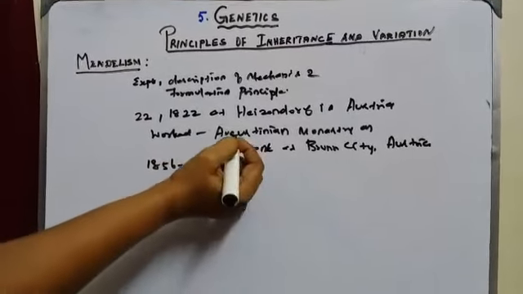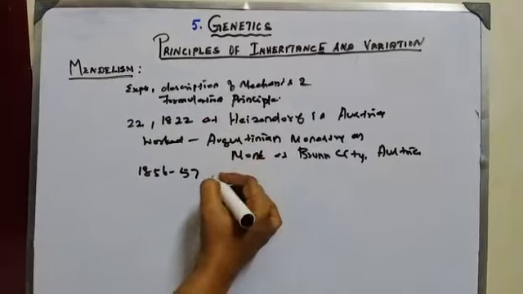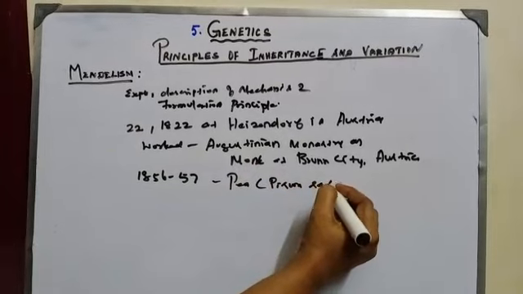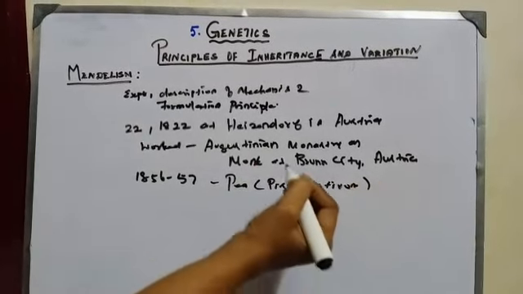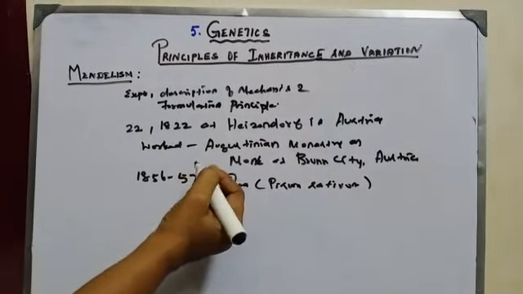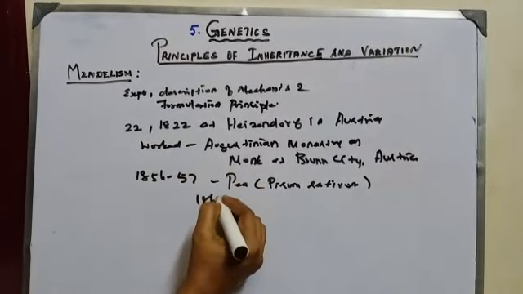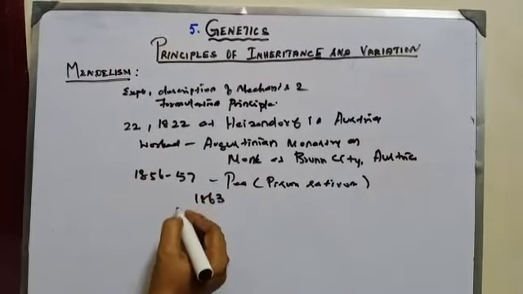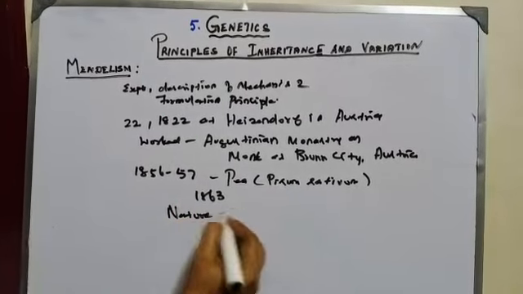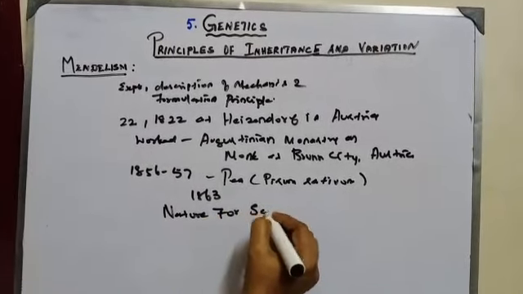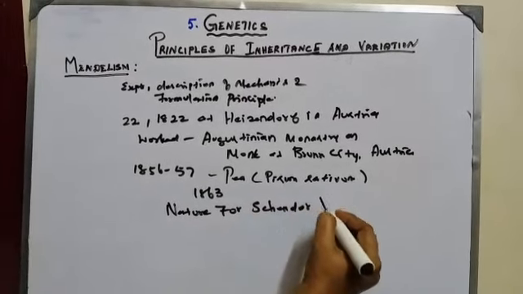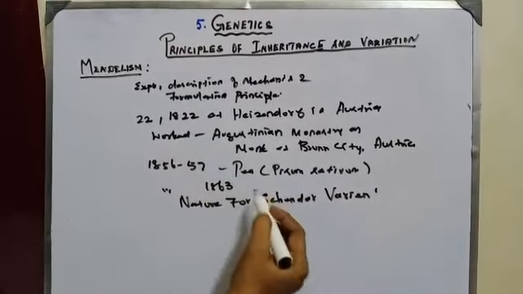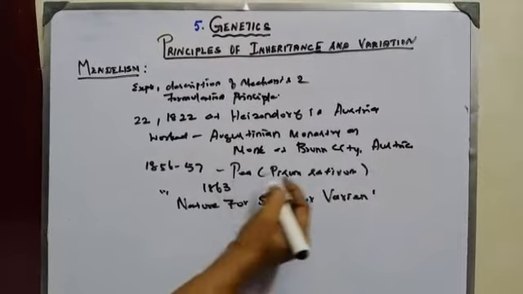In 1857 he started his experiments on heredity. Which plant? The pea plant, that is Pisum sativum. His experimental work continued on the pea plant till 1863. Then the results of the experiments were published in a science journal, that is Verhandlungen des Naturforschenden Vereines in Brünn, in 1865.